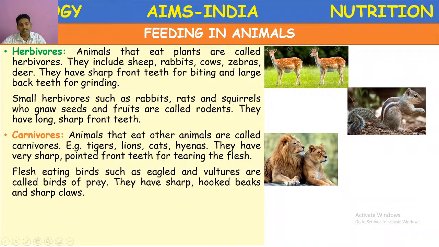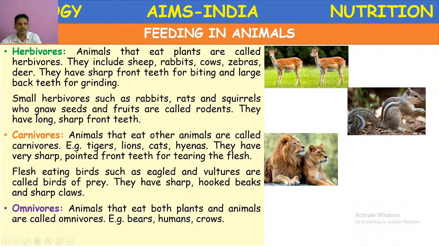The flesh-eating birds such as eagles and vultures are called the birds of prey. They have a sharp hooked beak and very sharp claws to tear the flesh. So omnivores, animals that eat both plants and animals, are called omnivores. Example, bears, humans, crows.